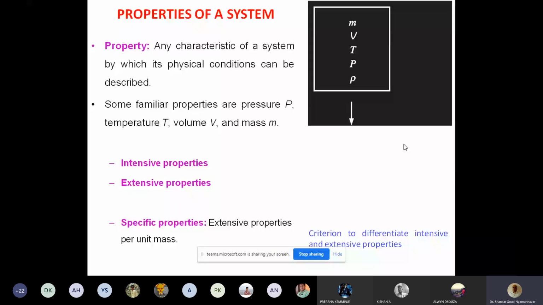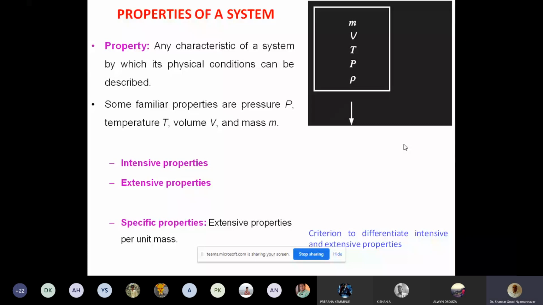So these properties affect the physical state. Temperature decreases, pressure decreases, volume decreases, therefore the bottle gets crushed.